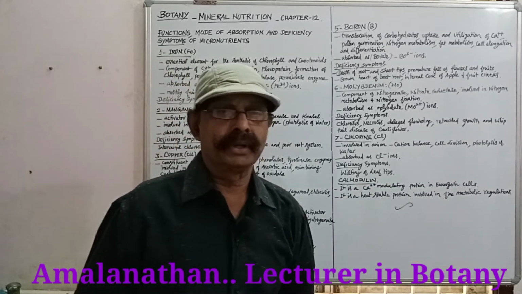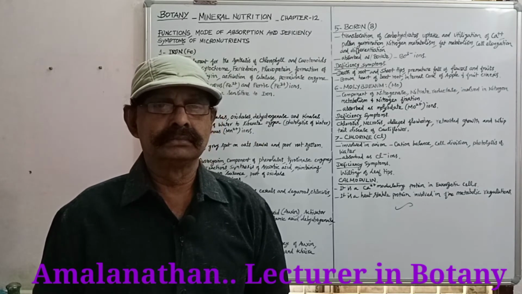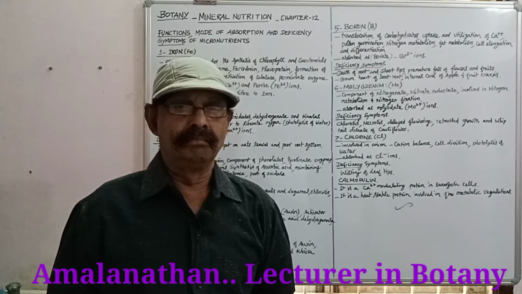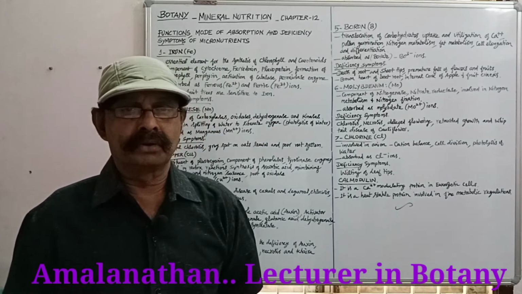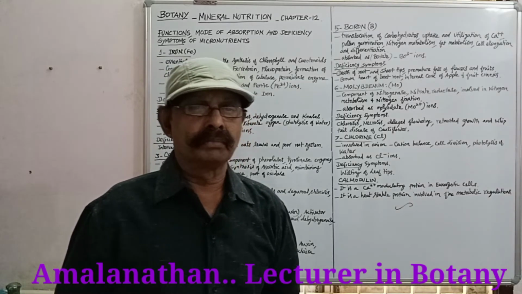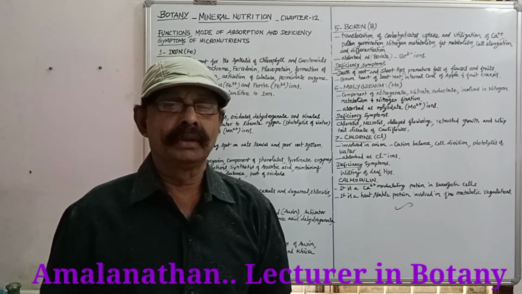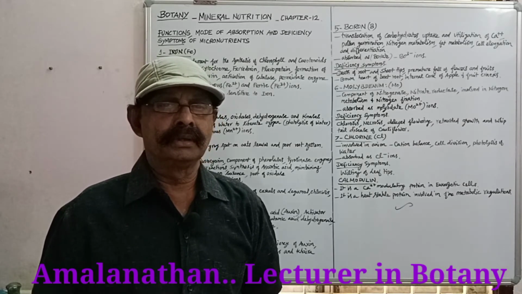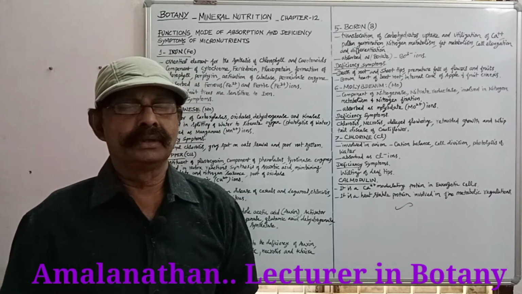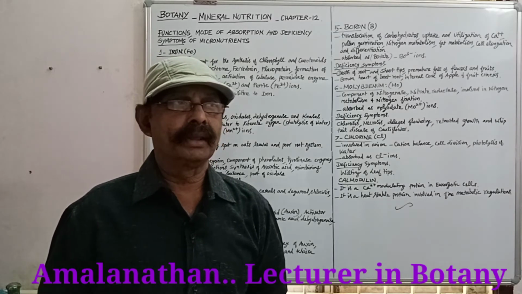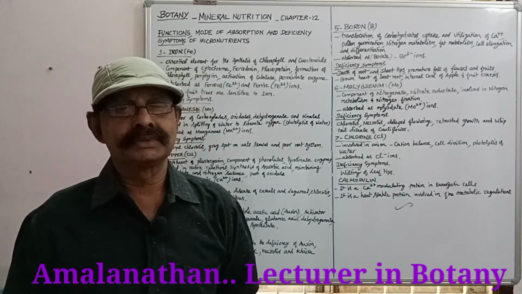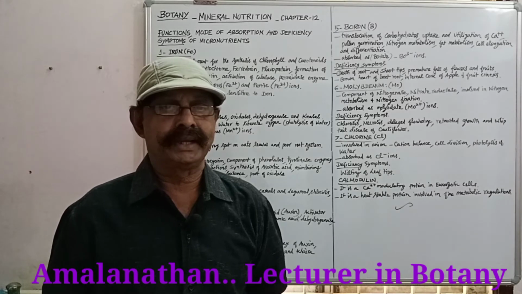The next microelement is boron. It is referred to as B. It is involved in translocation of carbohydrates, uptake and utilization of Ca2+, pollen germination, nitrogen metabolism, fat metabolism, cell elongation and differentiation.